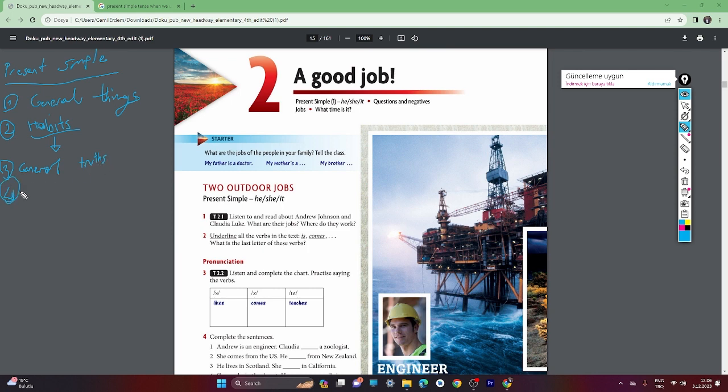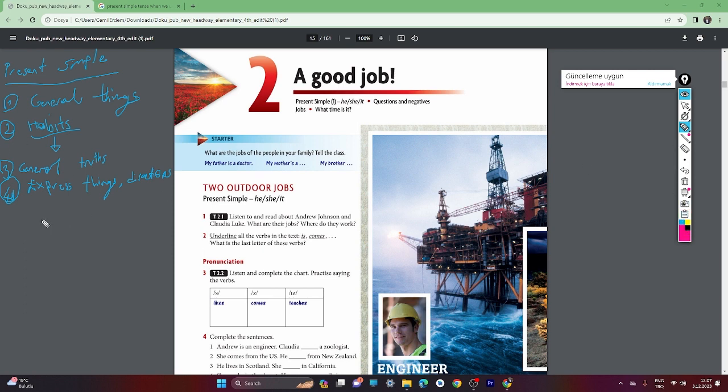It's always true. And when we express things or directions. How do we do it?